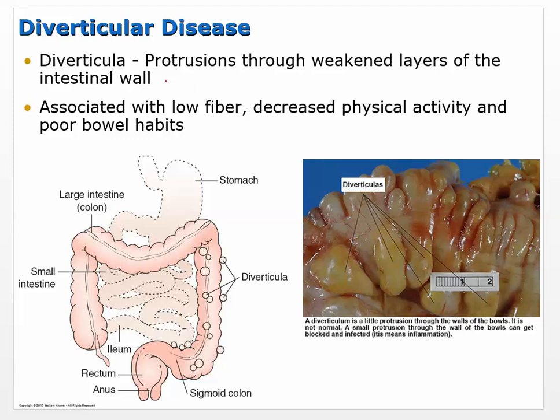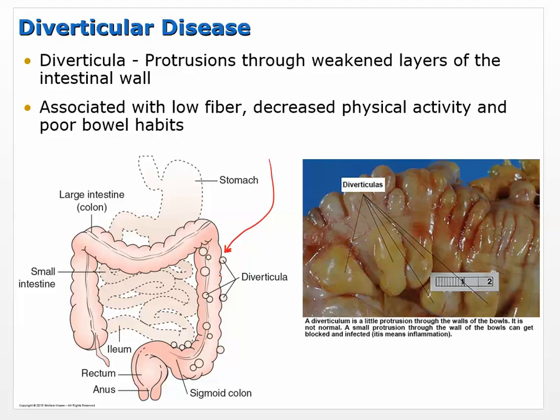Okay, so diverticuli. Diverticuli are kind of interesting. Protrusions through weakened layers of the intestinal wall. So if you look down here, this is a nice little cartoon idea of what it is, but that's kind of the way it looks in my head too. And you see these outpouchings, these diverticuli that are formed from an increase in pressure.